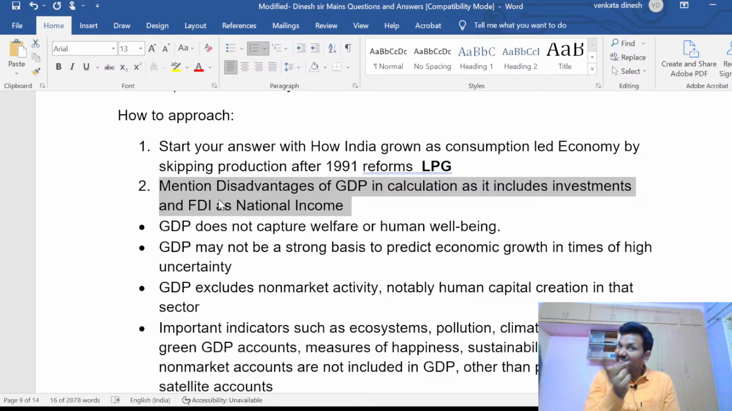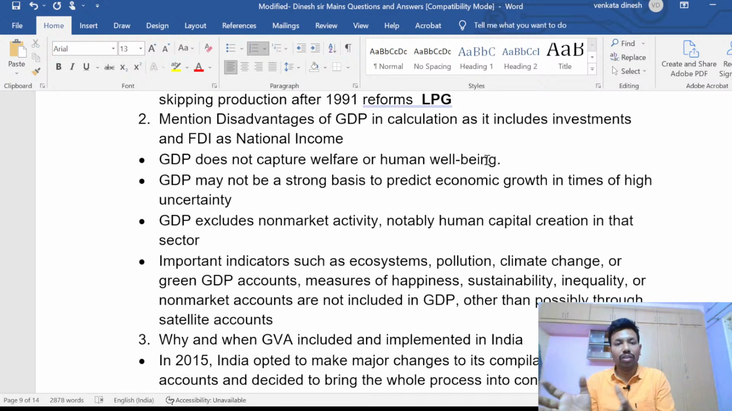Next, GDP does not capture welfare or human well-being. Yes, GDP in terms of national income calculates the value that we have, so value addition is not being calculated. GDP is more of volume, whereas GVA is more of value. So GDP may not be a strong basis to predict economic growth in terms of high uncertainty, as we have seen in COVID. Just because India has seen a minus 23.9 growth rate, while targets are 6.5-7%, that doesn't mean that India has completely fallen down and cannot revert back.